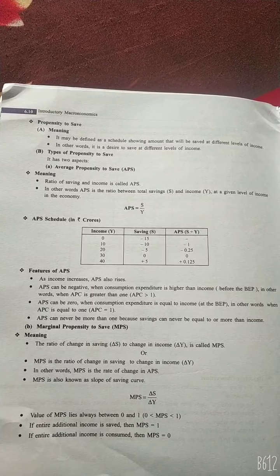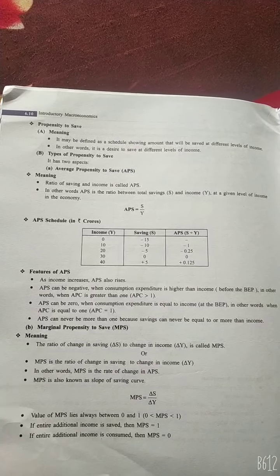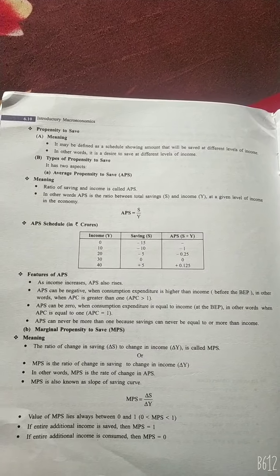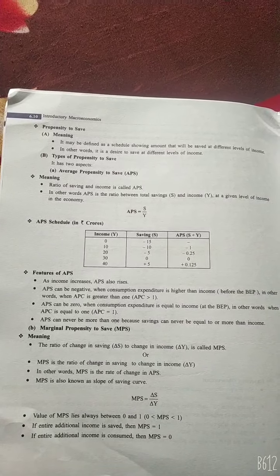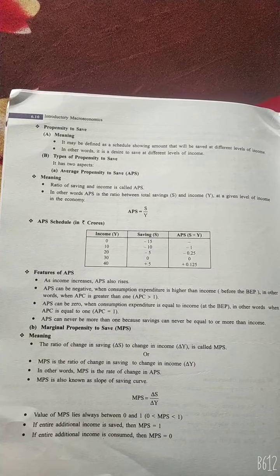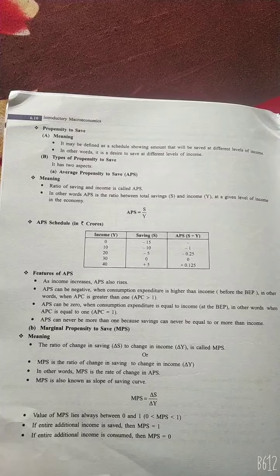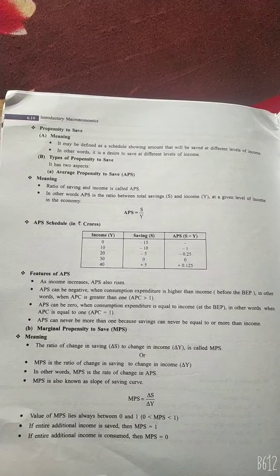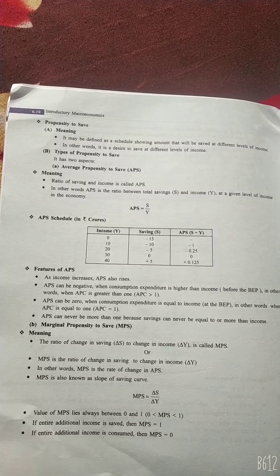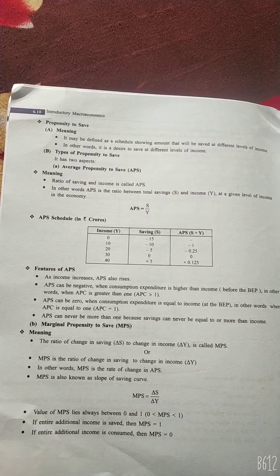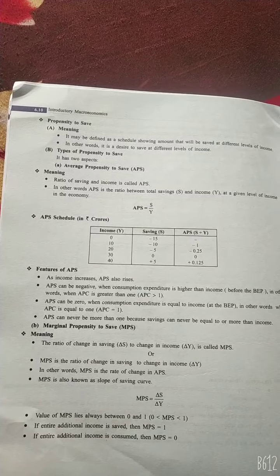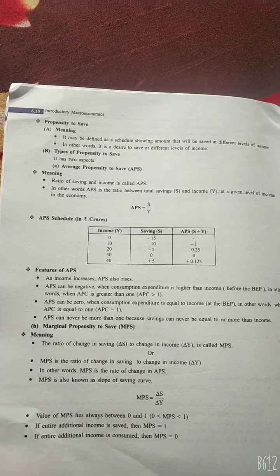The features of APS: first, as income increases, APS also rises. Second, APS can be negative when consumption expenditure is higher than income, that is before the break-even point. Next, APS can be 0 when consumption expenditure equals income, that is at BEP. And APS can never be more than 1, because saving can never be equal to or more than income. So these are the features of the APS.